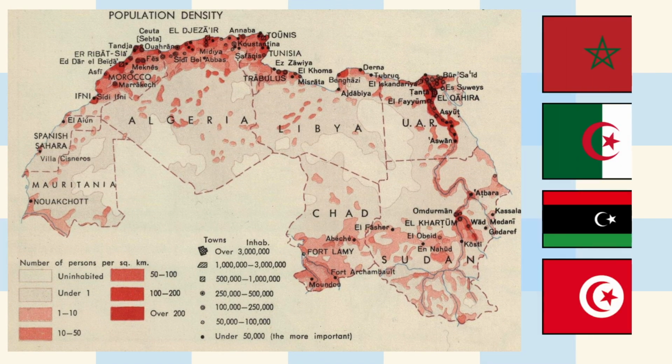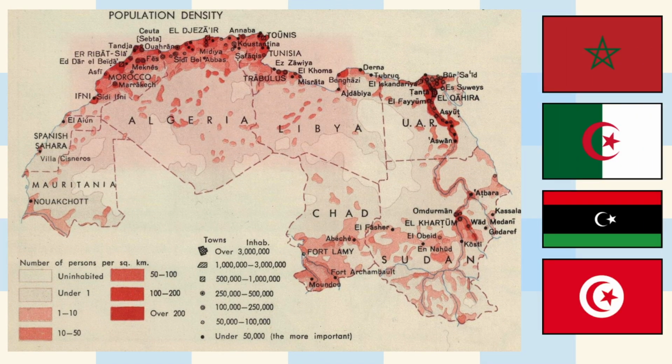Morocco, Algeria, Tunisia and Libya are the other countries in North Africa. These are all distributed in pretty much the same way. The majority of their populations live on the Mediterranean coast, and the south of these countries are all filled with sand because it's all in the big Sahara Desert.